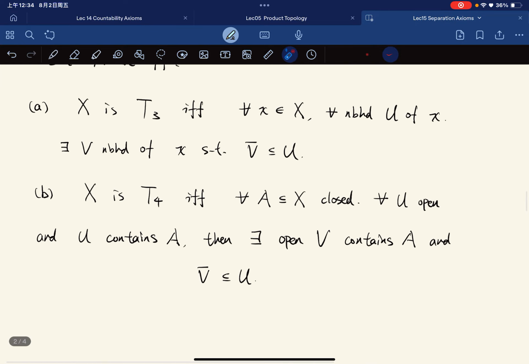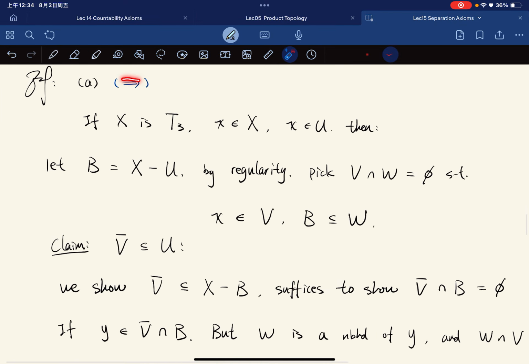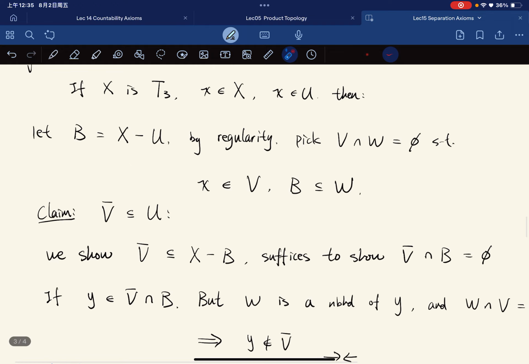Okay, so let's prove the first one first. For the forward direction, given the regularity of X, and for any x and U containing x, we let B be the closed set X minus U. Since x is in U and B is the complement, x is definitely not in B, so by regularity we can separate x and the closed set B. The claim is that the closure of this V is contained in U. To verify this, note U equals X minus B, because X minus U is equal to B. So we want to show this.